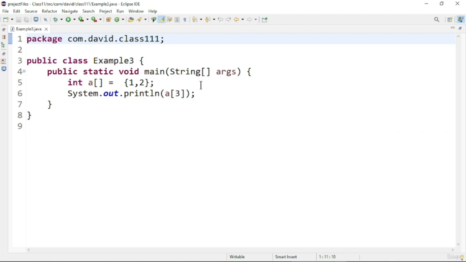Now in this program we are going to see another error exception called the array index out of bound exception. This exception occurs if you declare an array and try to access an element at a position which is not present in the array. That time this error will be thrown. Let us see how the exception is getting thrown.